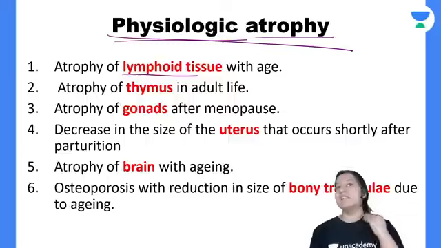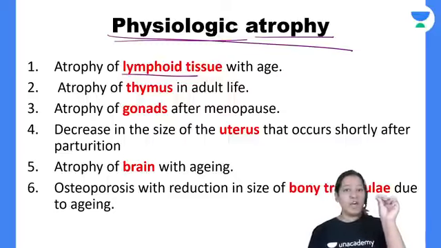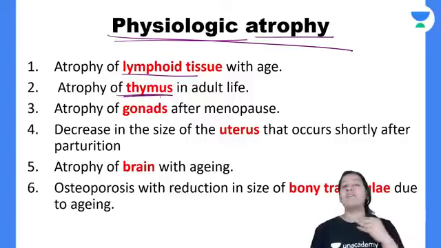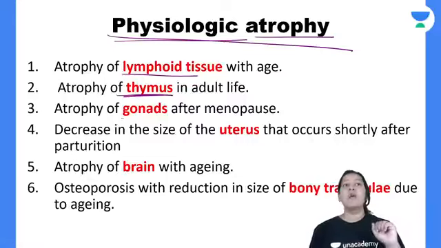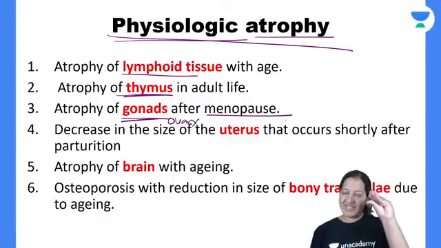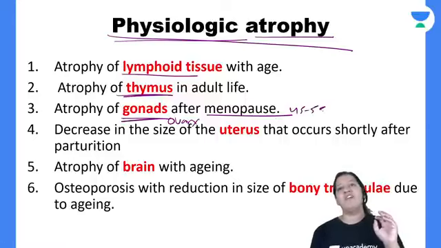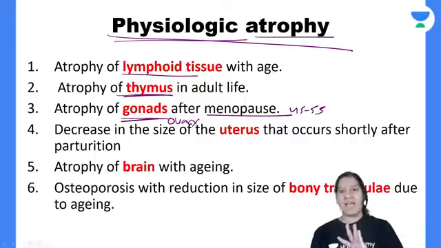We have various lymph nodes and lymphoid tissue, which are more enlarged during childhood, but as age increases, they decrease in size. We have the thymus when we are an embryo and a child, but in adult life the thymus disappears. You have studied this in embryology, right? Gonads, I mean the ovary in females, shrink in size after menopause. Before menopause it is enlarged, but after 45 to 55 years, when the menstrual cycle has stopped, the ovary shrinks in size. So it is physiological. It is not a disease. It is normal.